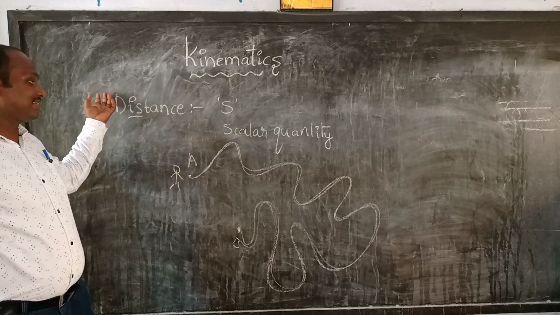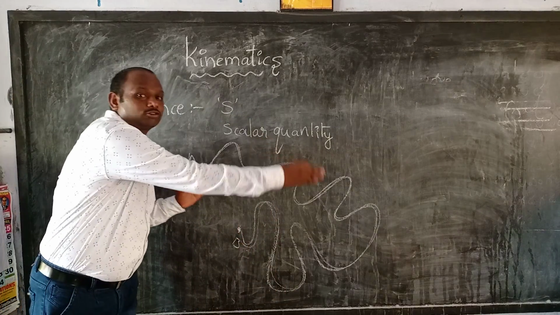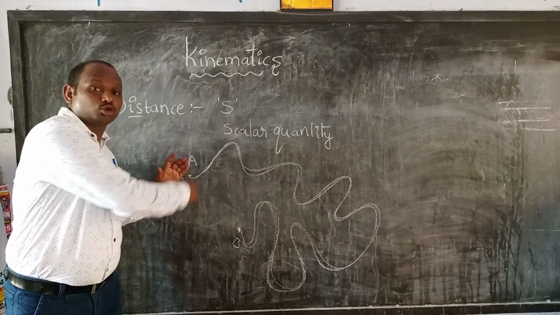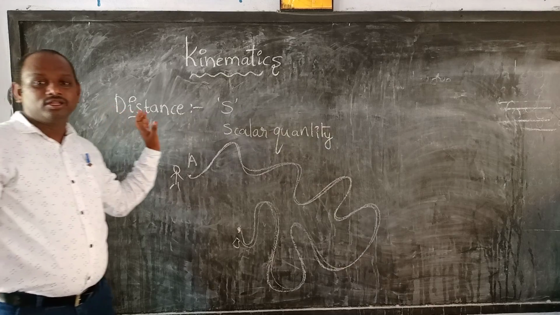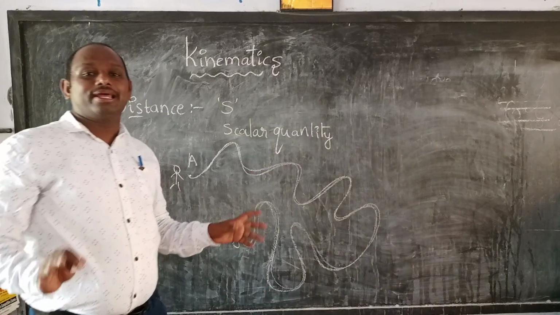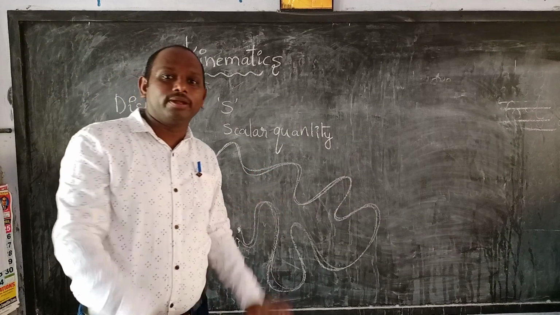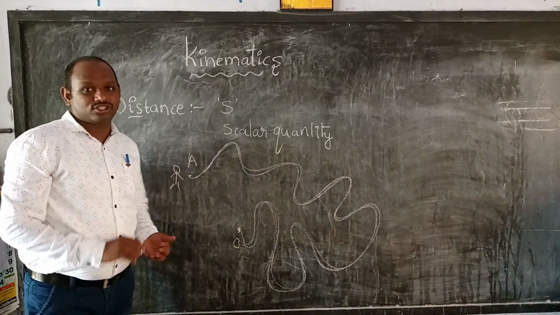That is called distance: the actual path covered, the actual length, the total length covered. Distance is nothing but the actual length, meaning the total length covered.